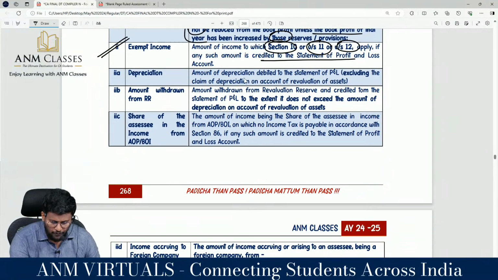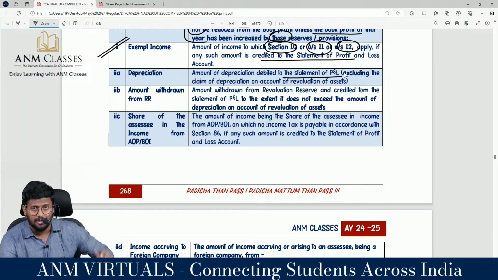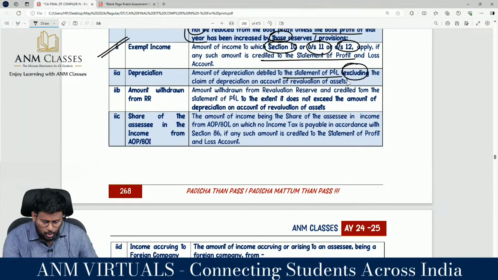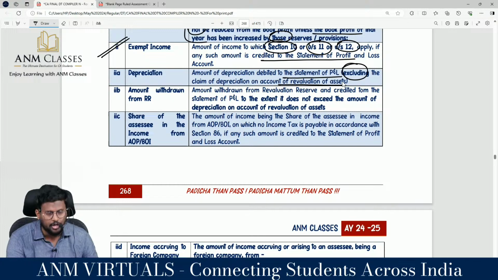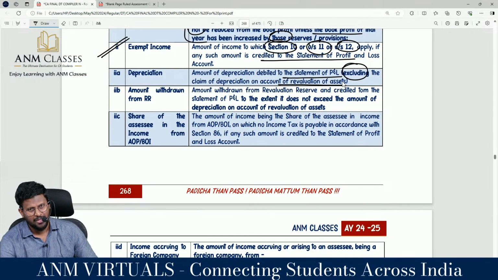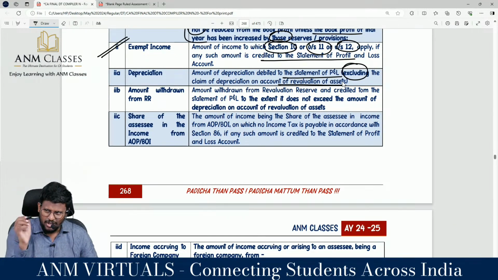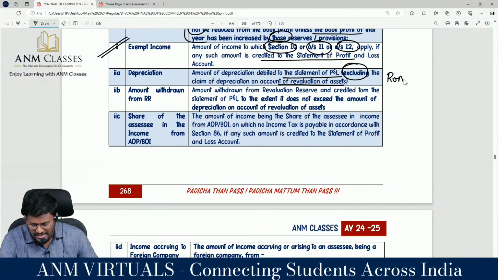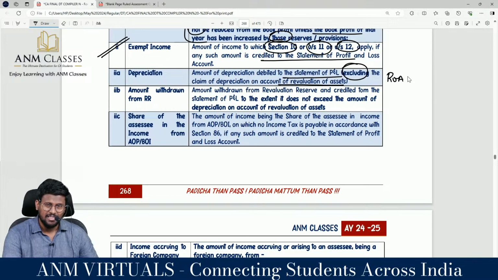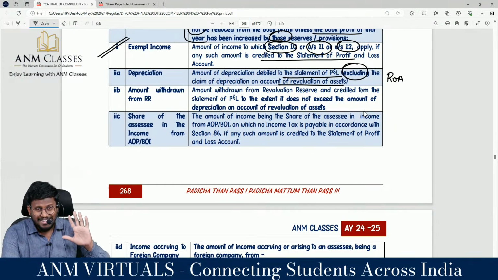Depreciation, amount of depreciation debited to statement of P&L can be reduced, excluding the claim of depreciation on account of revaluation of the asset. But if that depreciation debited to P&L account includes revaluation of asset, my dear lovable students, that will not be allowed, because you have revalued the asset only for the purpose of increasing the depreciation to reduce the net profit.